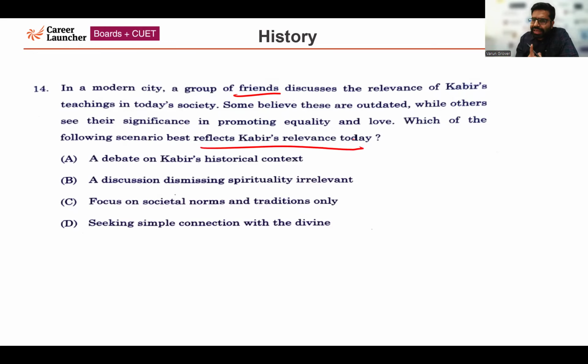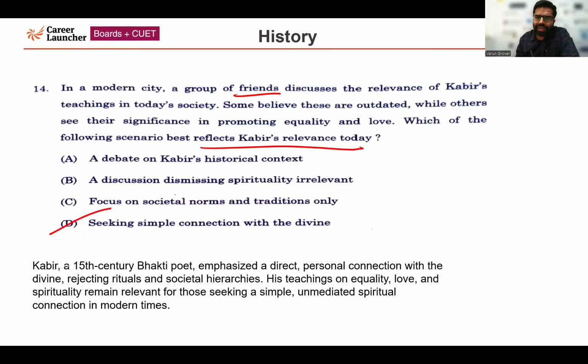The correct answer for this question is option number D, seeking simple connection with the divine. When it comes to Kabir, the great Bhakti poet belonging to the 15th century CE, he emphasized a direct personal connection with the divine, very importantly. He rejected rituals and the social hierarchies which existed. His teaching on equality, love, and spirituality remains very important even in the present time. So the correct answer for this question is option number D.